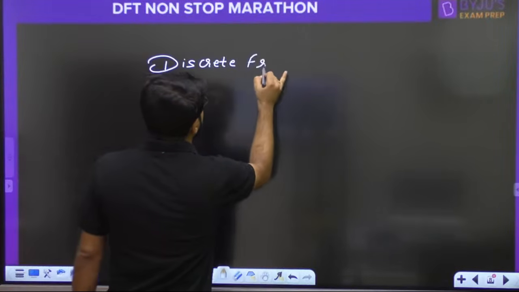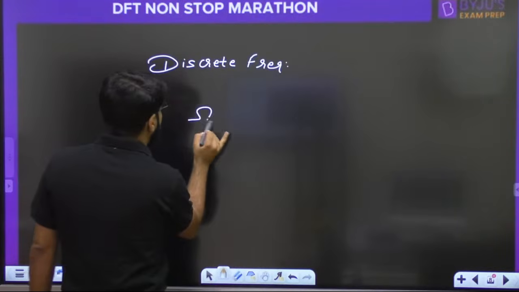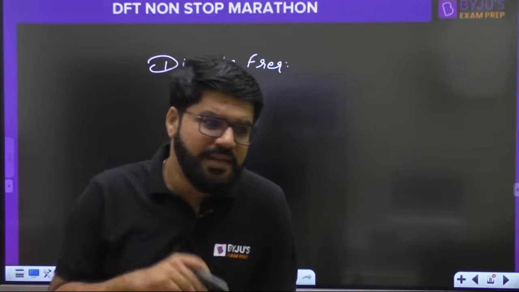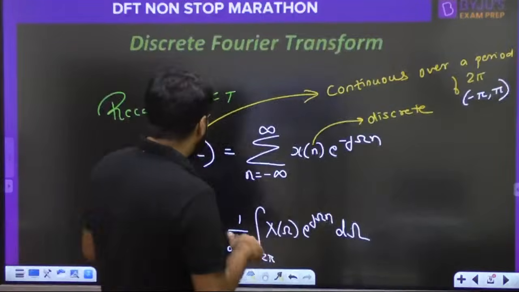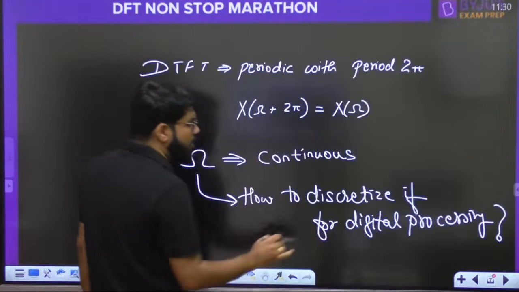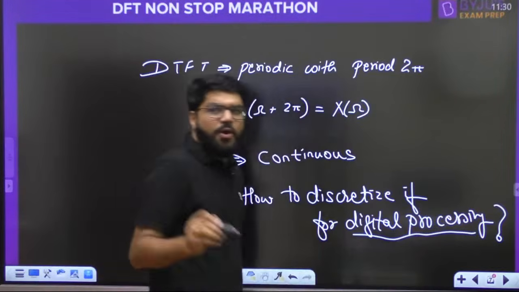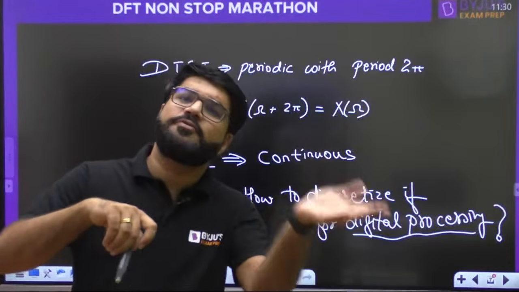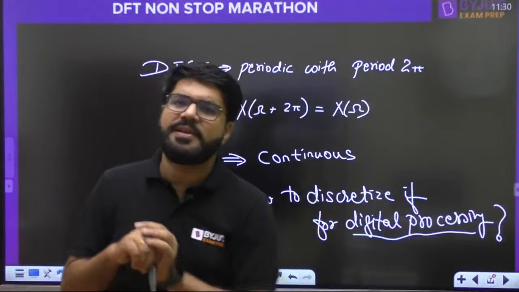Let us define the discrete frequency, which I am going to call omega k. Let's keep a simple idea. We are talking about the Fourier transform of a discrete time signal, and then we are talking about digital processing. If you want to store a signal, you will calculate the Fourier transform of a discrete time signal.